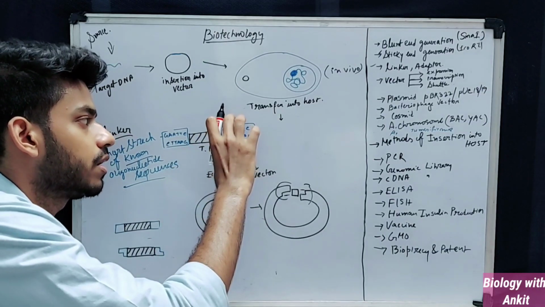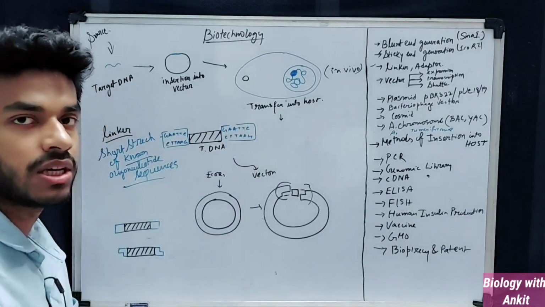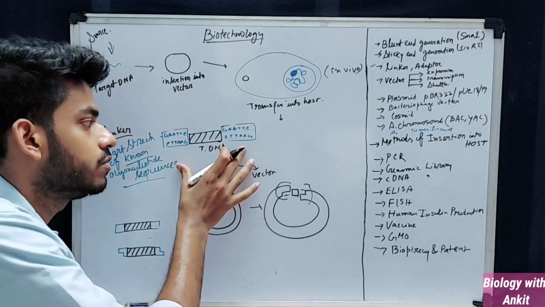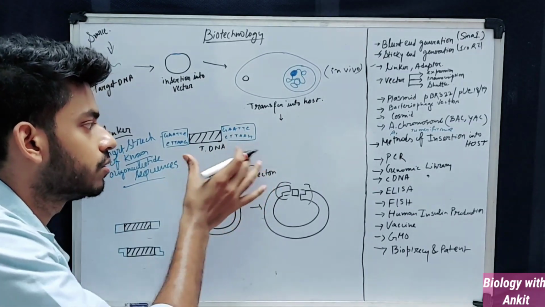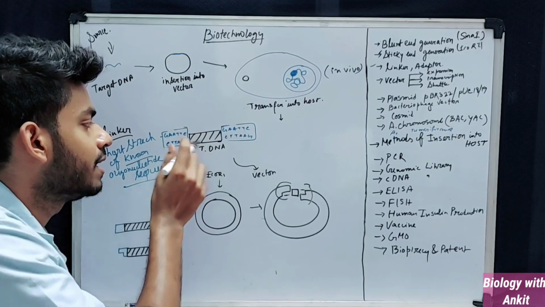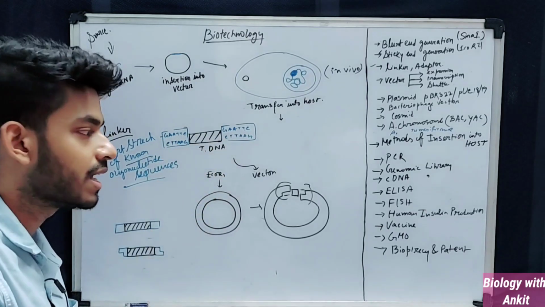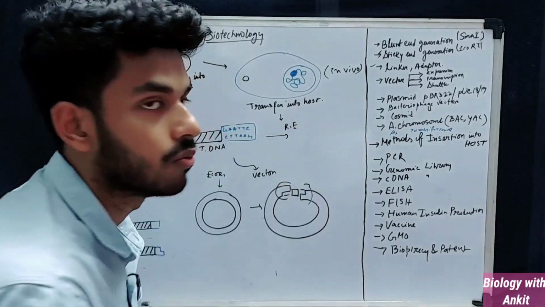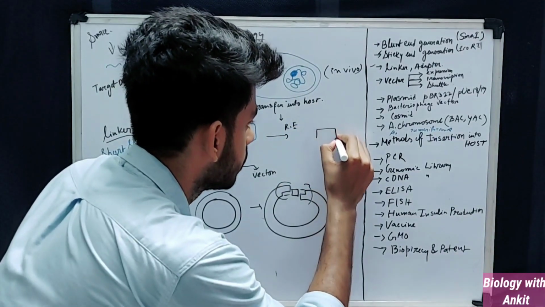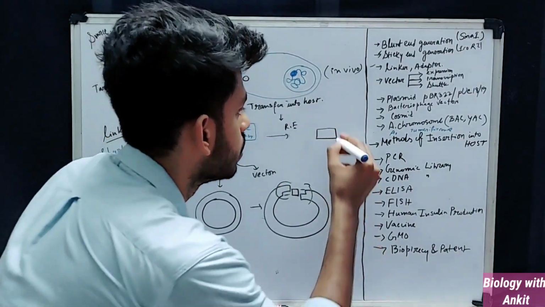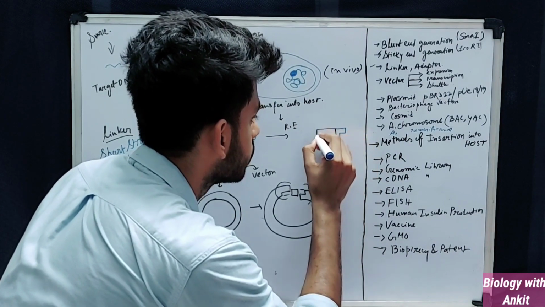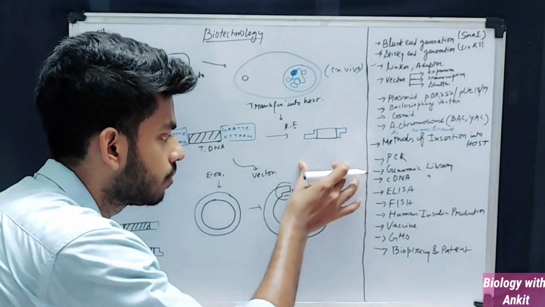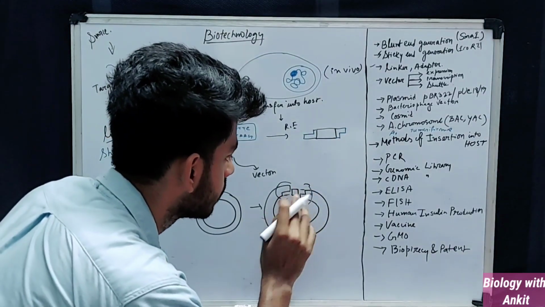Use of linker means you are already inserting new sequences at the end of the target DNA and introducing it after digestion. So you have added linker at the end of the target DNA, and you have also given it the restriction enzyme which will generate the sticky ends.